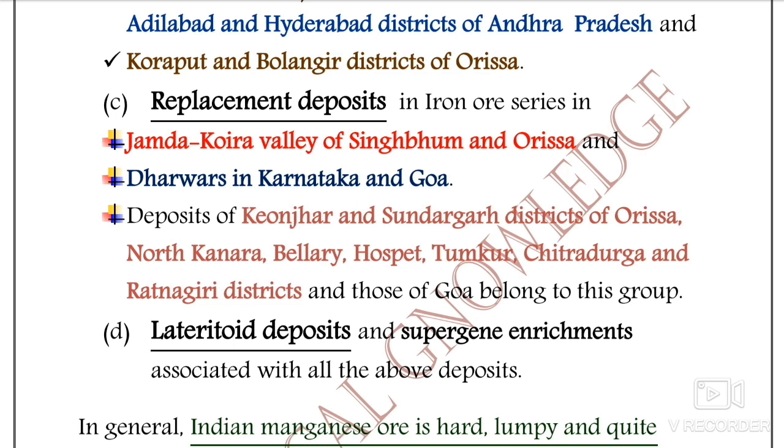The most important one is the iron ore series of Bihar and Odisha. This is very important, and you have to keep in mind that replacement type deposits occur in the iron ore series of Singhbhum and Odisha, the places being the Jamda and Koira Valley. Jamda and Koira Valley is very important for the occurrence of replacement type manganese deposits.